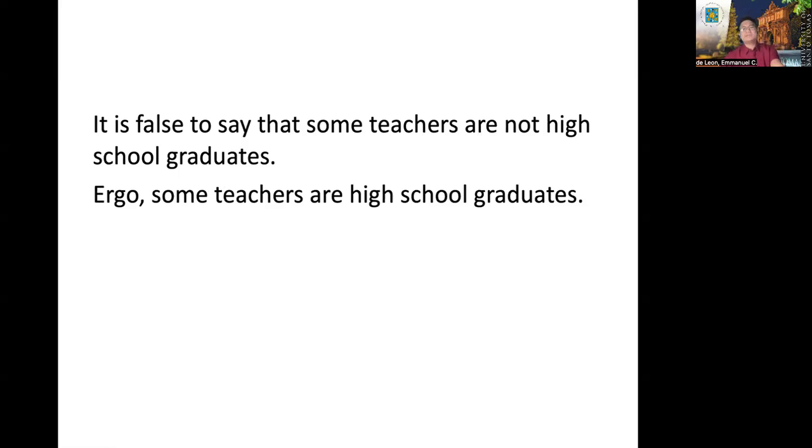If it is false to say that some teachers are not high school graduates, ergo, some teachers are high school graduates. The premise is an O proposition, and the conclusion is an I proposition. There is opposition, which we call subcontrary. Did it follow the rule? The answer is yes. We say they cannot be both false. Like in this argument, the O proposition is false, and the I proposition is true. It's a valid argument.